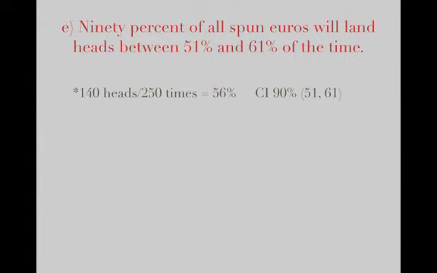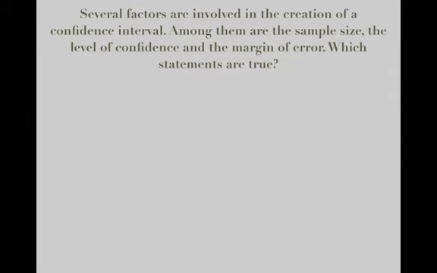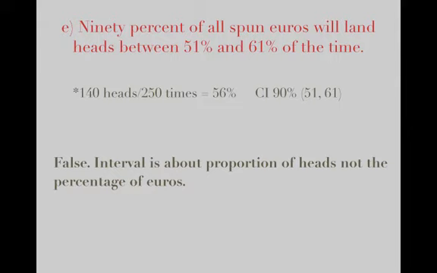And the last one, 90% of all spun euros will land on heads between 51 and 61% of the time. False. The interval is about the proportion of heads, not the percentage of euros.